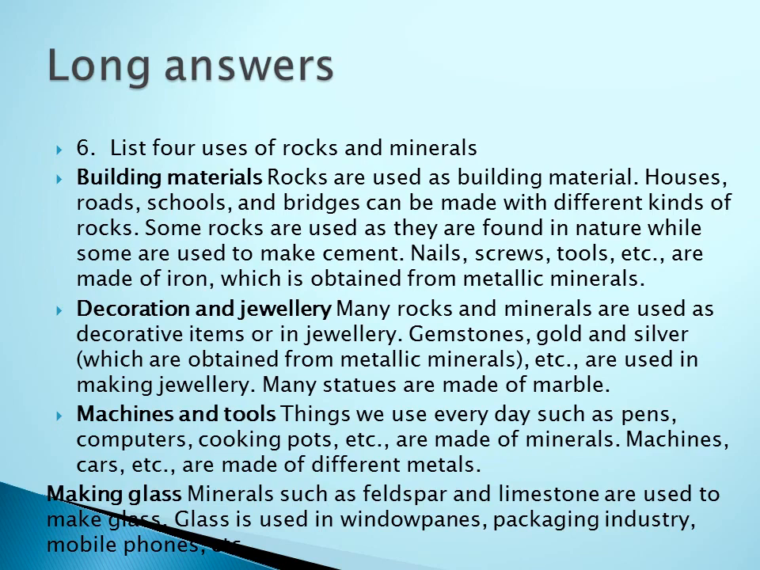And machines and tools: for making the machines and tools, these minerals are very useful. Pen, computer, cooking pots are made up of the minerals. Machines, cars, etc., are made up of different metals. And then making glass: minerals such as feldspar and limestone are used to make glass. And they are also used in window panes, baking industry, mobile phones, etc.